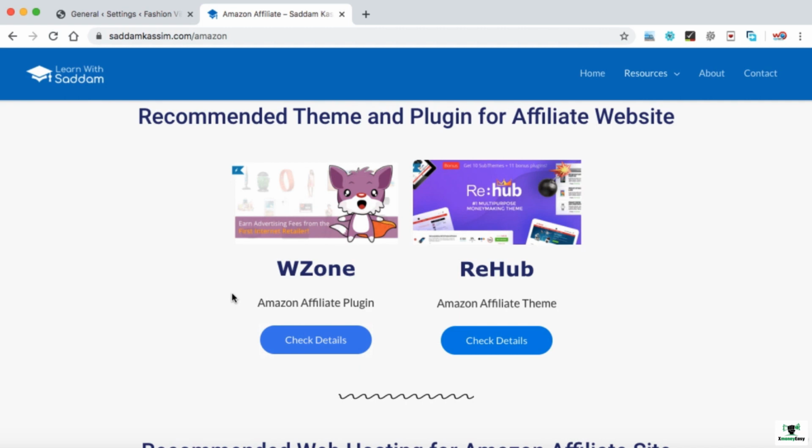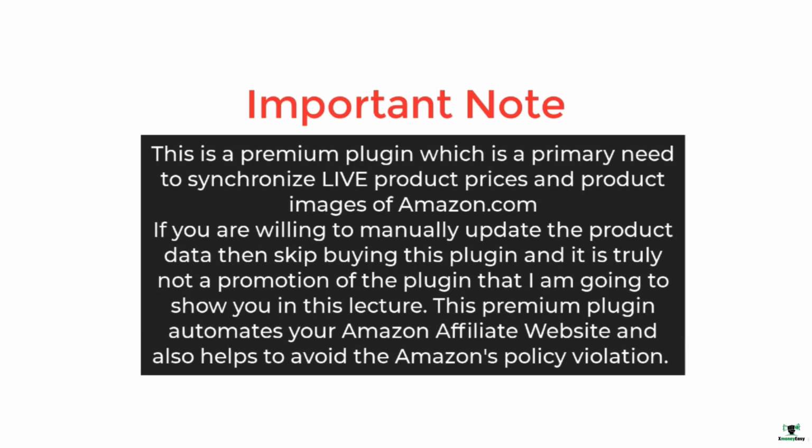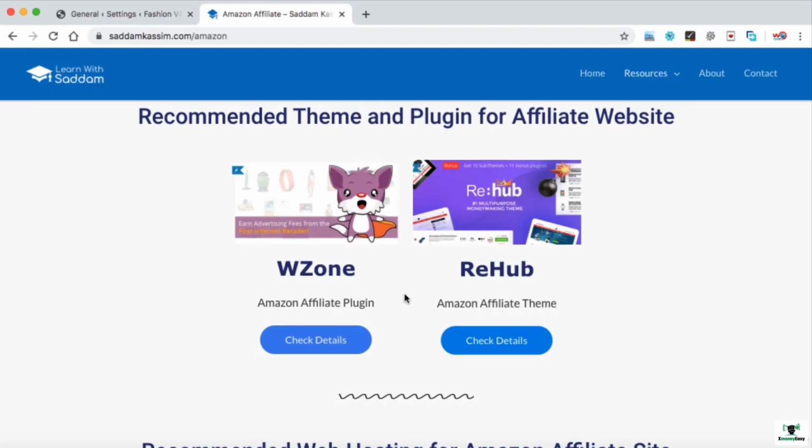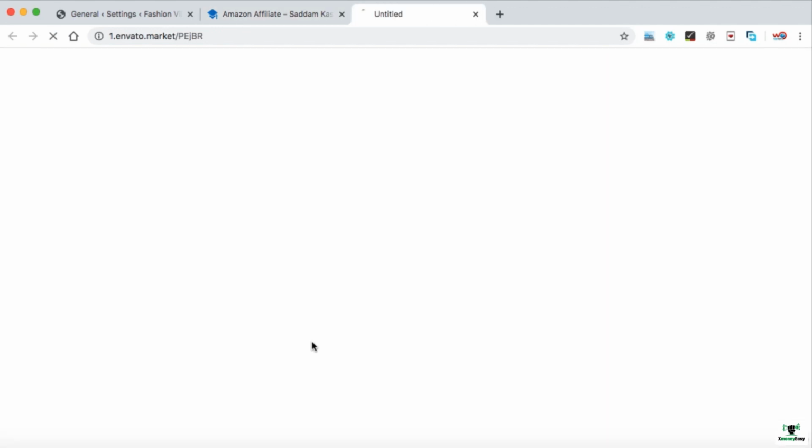On this web page, you will get all the helpful stuff related to Amazon affiliate. So this is the plugin which I was talking about, the WZone Amazon affiliate plugin. This plugin automatically synchronizes the product images, product prices, short description, product variations, and all the information between your website and the Amazon product page. There are many different plugins available with a similar name, and that's the reason I have placed the exact link of this plugin. So let's click on check details.